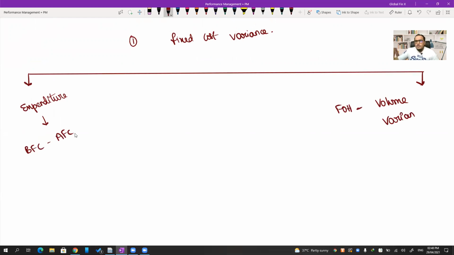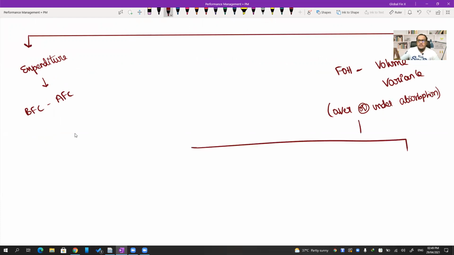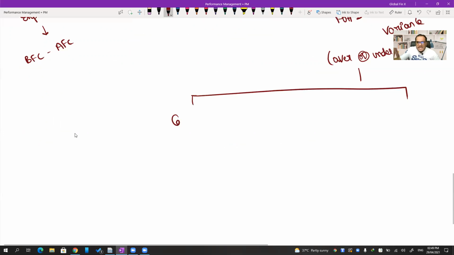This is nothing but over or under absorption. This is again because of two reasons: one is the capacity variance and the other one is the efficiency variance.